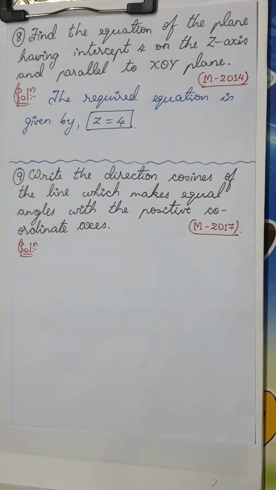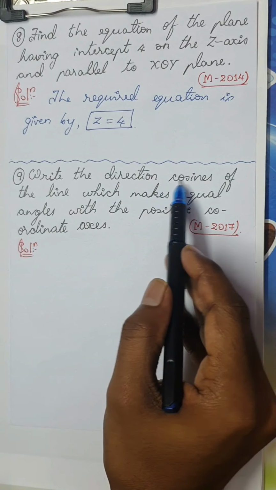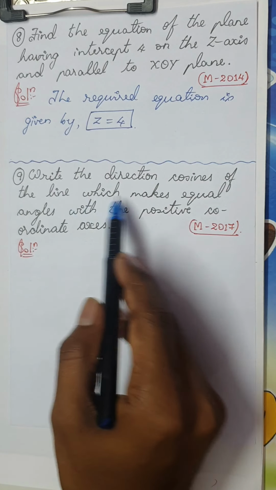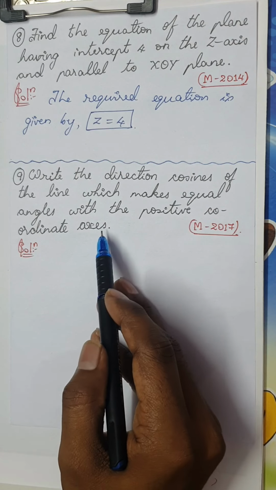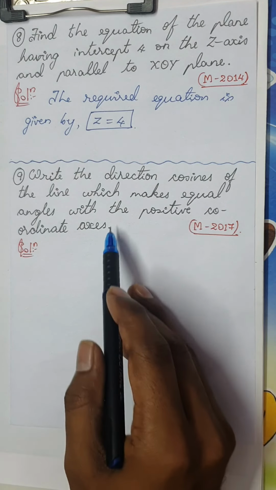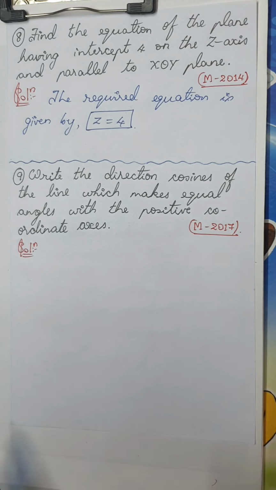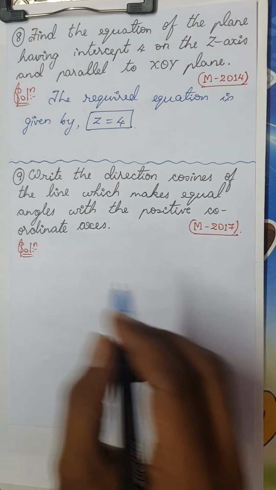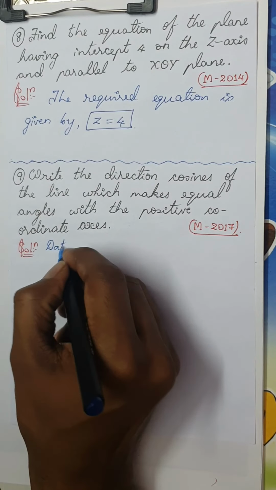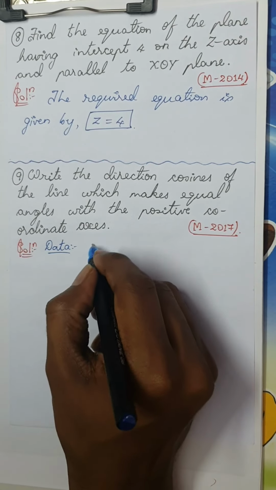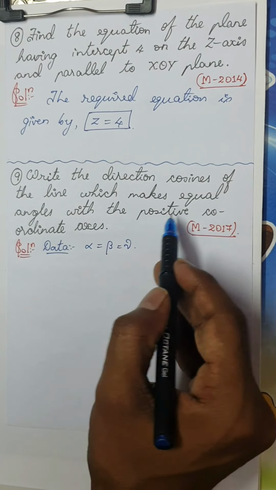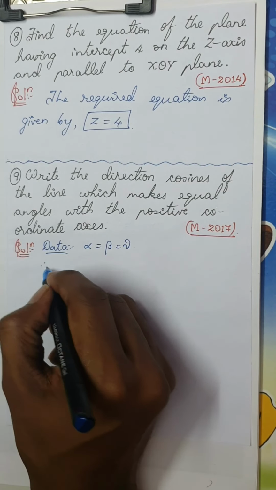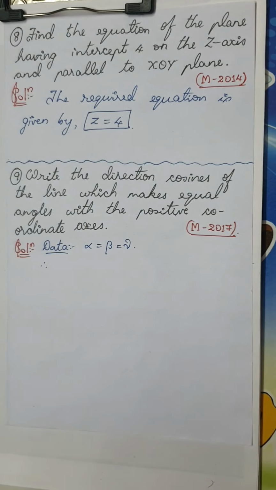The next question is one of the challenging questions. Write the direction cosines of the line which makes equal angles with the positive coordinate axes. Meaning the line will make equal angles with the positive x, y and z axes. I repeat. So what is the data given? Alpha is equal to beta is equal to gamma. Why? He has told you equal angles. Therefore, what can we write?